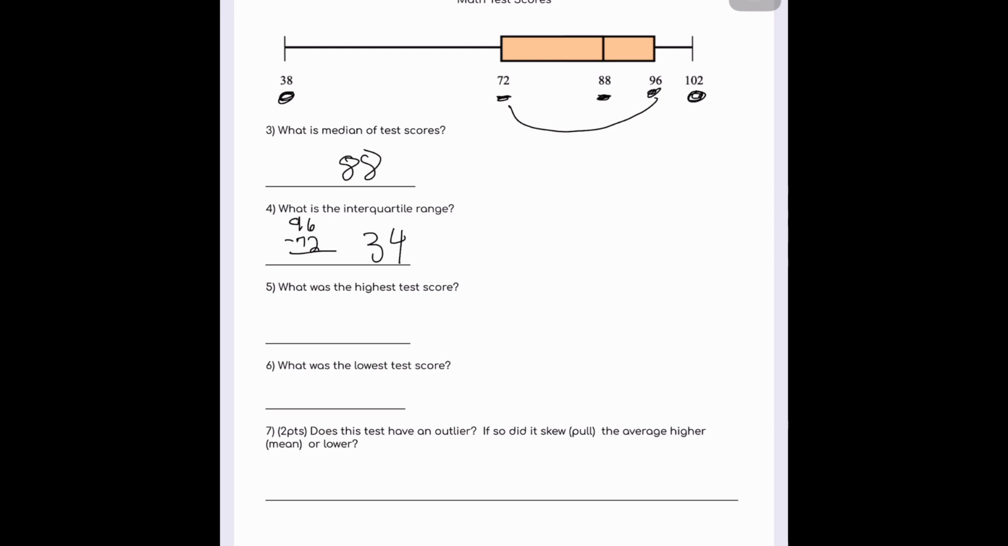What is the highest test score? 102. That student must have got some extra credit. What is the lowest test score? 38. Okay.